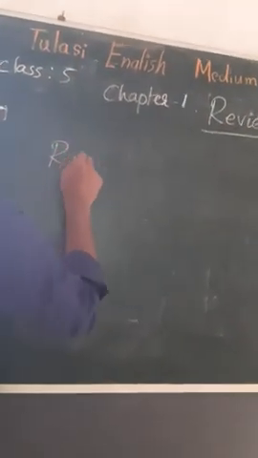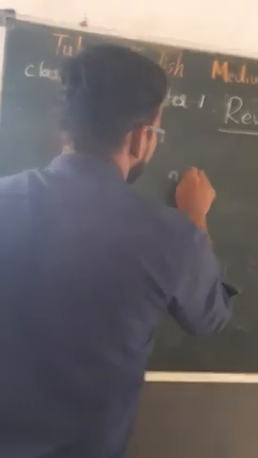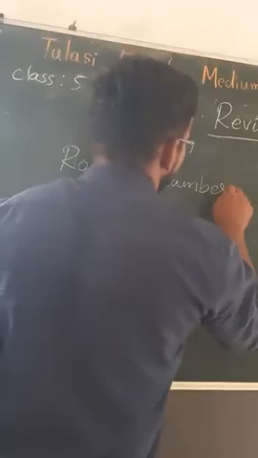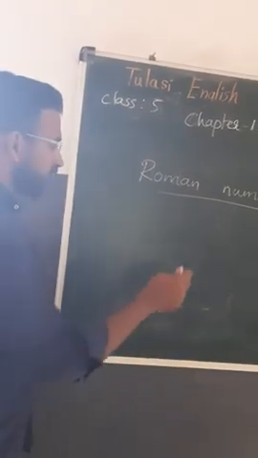The Roman numerals for 76 is dash. Say Roman numbers. First, 1 to 10 we have to learn.